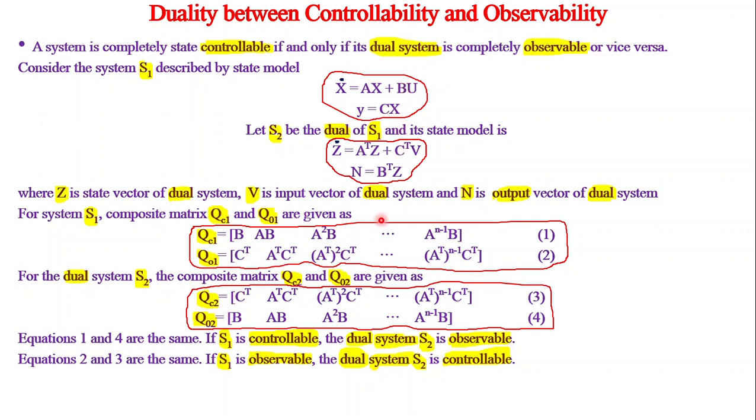So C^T. Then I have to have AB, therefore A^T into C^T, etc., (A^T)^(n-1) C^T.